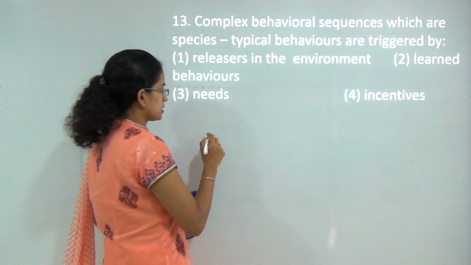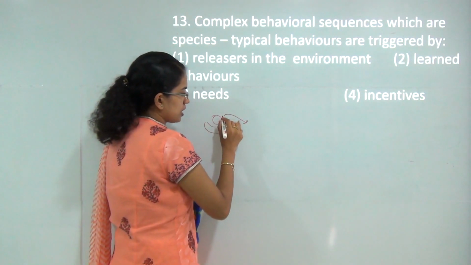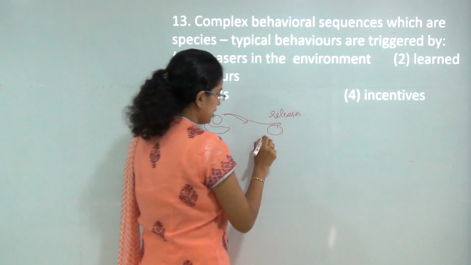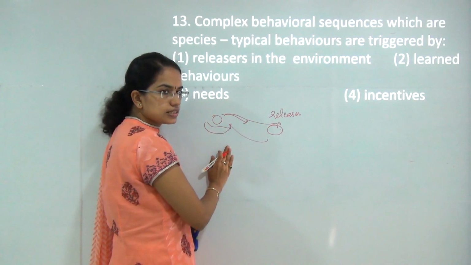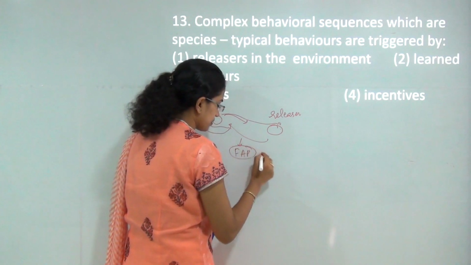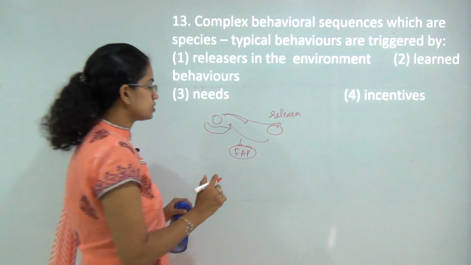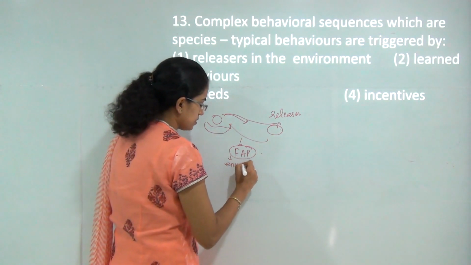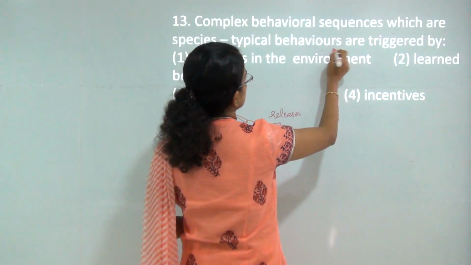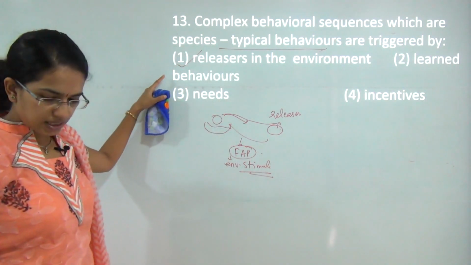Species typical means, for example, if the egg is rolling out of the nest, that is a releaser, and the bird tries to roll the egg back to the nest, that is a fixed action pattern, and this fixed action pattern is stimulated or used as an environmental stimulus, and this is governed by species typical behavior. So the correct answer would be releasers in the environment.